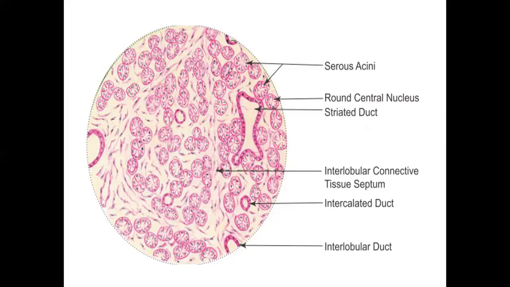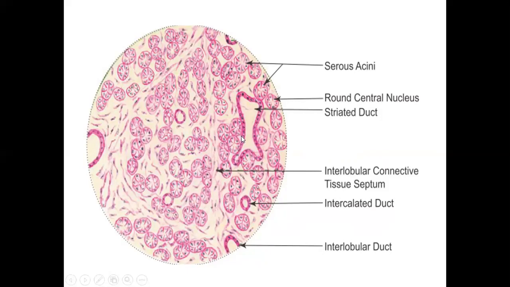Look at this figure, this slide showing only serous acini. These are groups of acini. This is a lobule, this is a lobule, this is a lobule, this is a lobule. The total gland is covered by a capsule and capsular septa. These septa divide the gland into lobules.